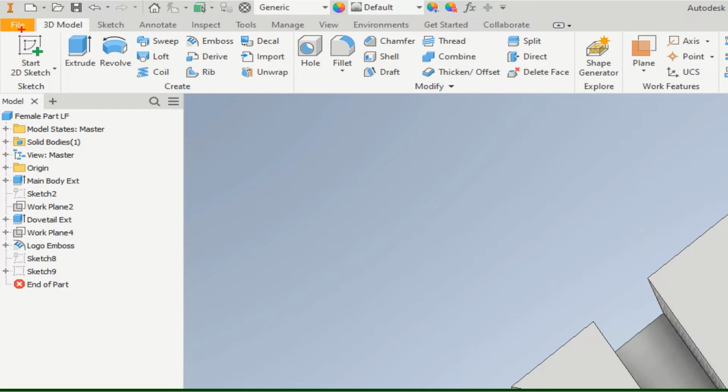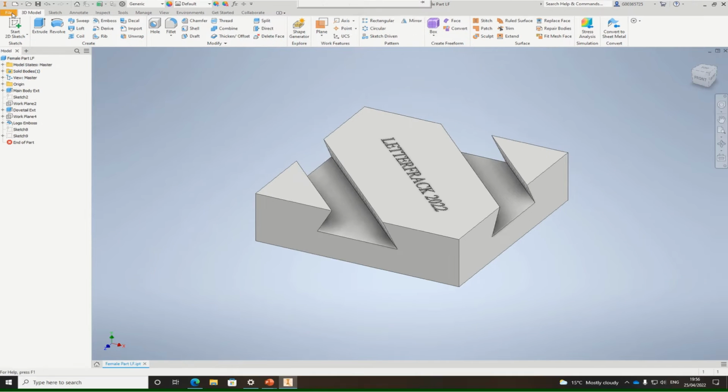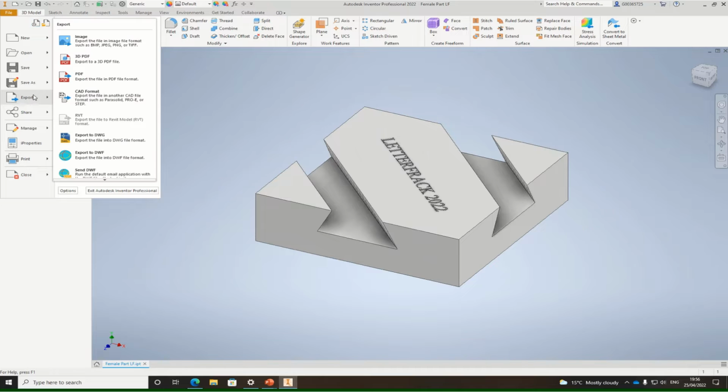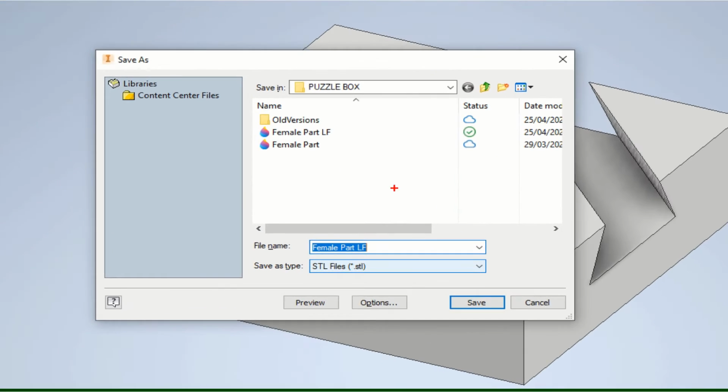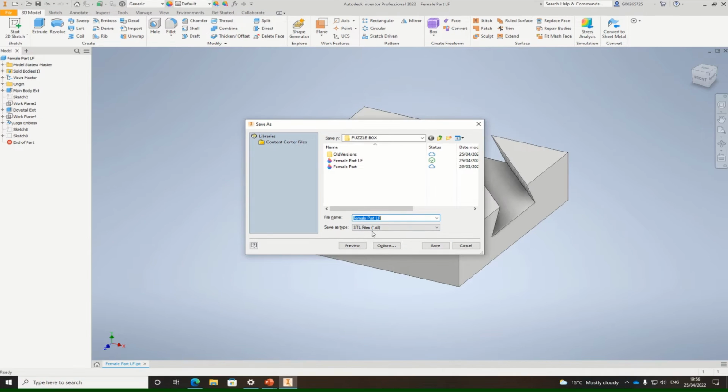You want to go into File, Export, Export as a CAD format, and make sure you save it as an STL file. That's the type of file you need to bring it out as for the 3D printer.